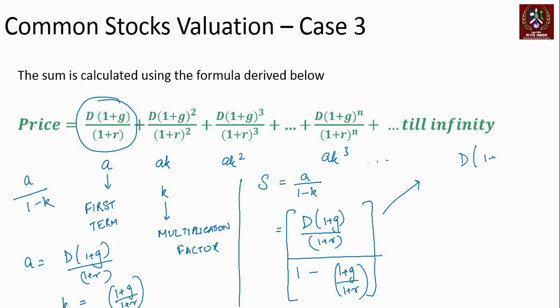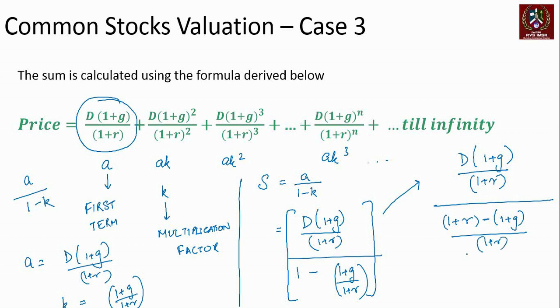So we open the brackets and we try and see what happens in the denominator. When we form the denominator, it becomes (1 plus R minus 1 plus G) divided by (1 plus R), right? That's how we do it. So this and this will cancel each other. And when we open the bracket, what will come is dividend into (1 plus G). Again, 1 and 1 will cancel each other, divided by R minus G. That is what we get essentially in terms of the summation of the final value.